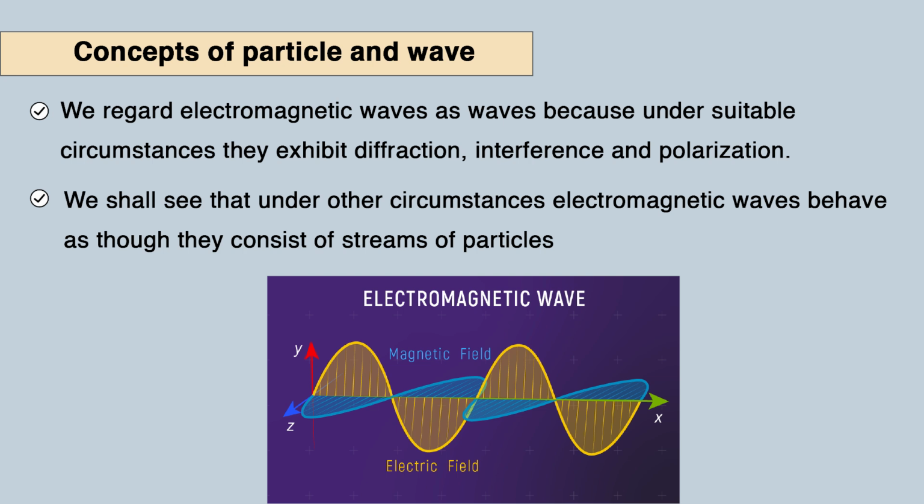This electromagnetic wave is actually a coupled electric and magnetic oscillation that moves with the speed of light and exhibits typical wave behavior. So, this is just the coupled electric field and magnetic field oscillation. These are associated with each other and moving together with the speed of light in a specific direction, showing that wave-like behavior. And we know from our school level physics about the behavior of charged particles.